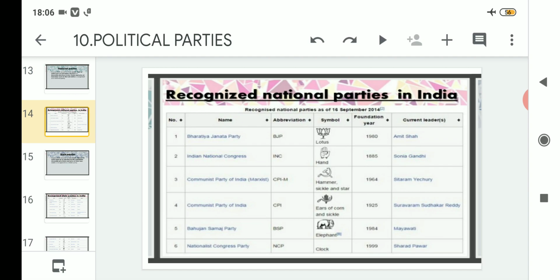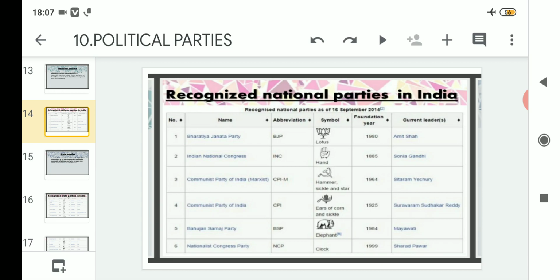As you can see in the table, the first column is the name of the political party, which are national parties, then the abbreviation, then the symbol of that particular party, then the foundation year, in which year that party was formed, and the current leader. This current leader is updated up to 16 September 2014. After that, some parties might have changed their leader. Clear? So let us proceed then.